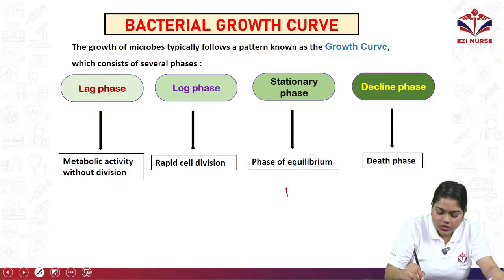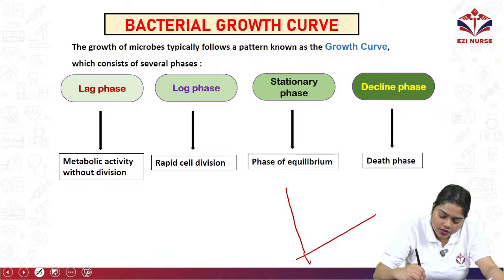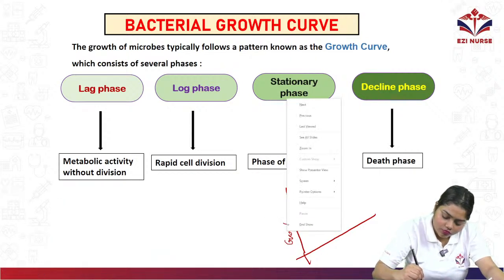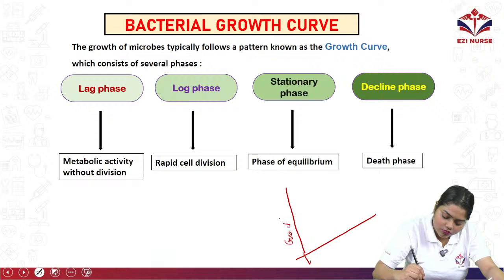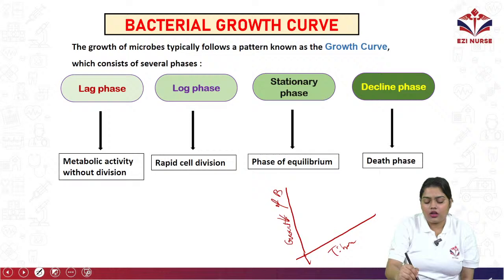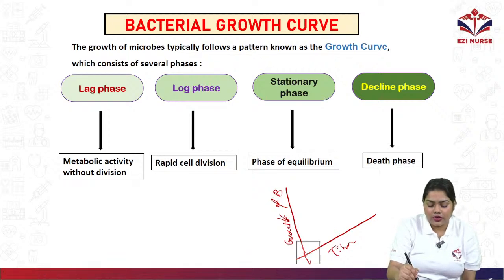So see, if it is a graph, okay, and this is the growth of bacteria and this is the time. So what we can see here, first there will be lag phase, which will be very slow.